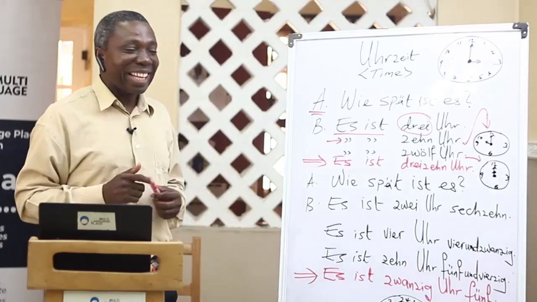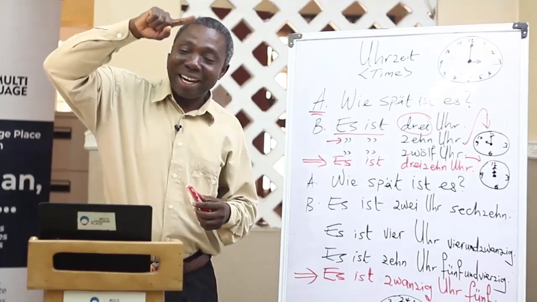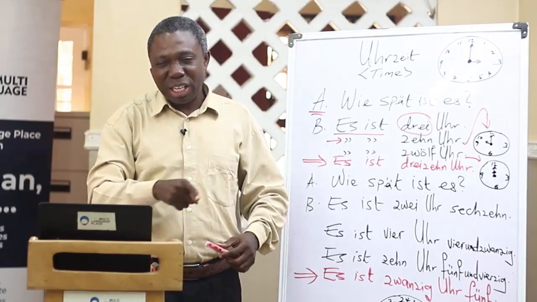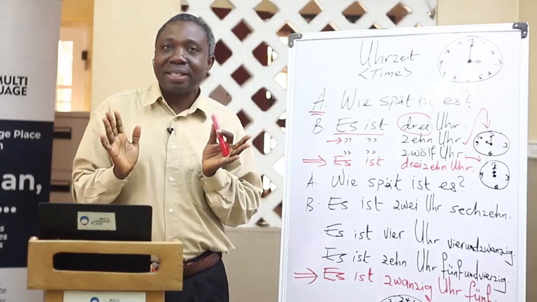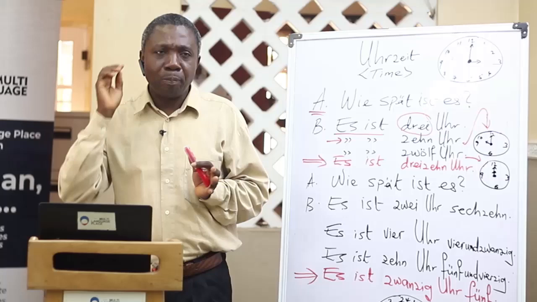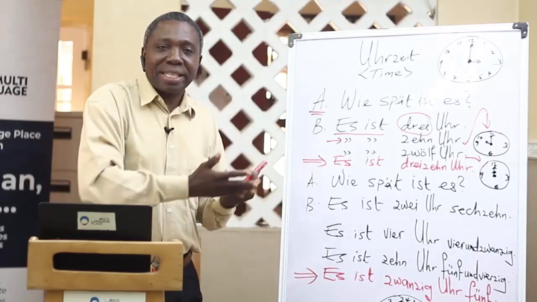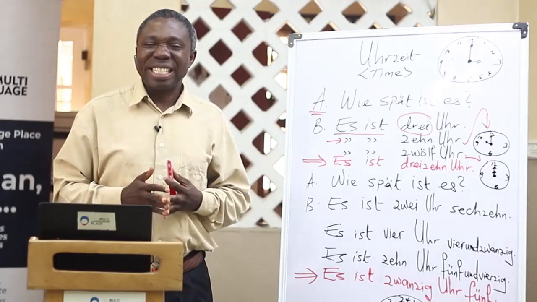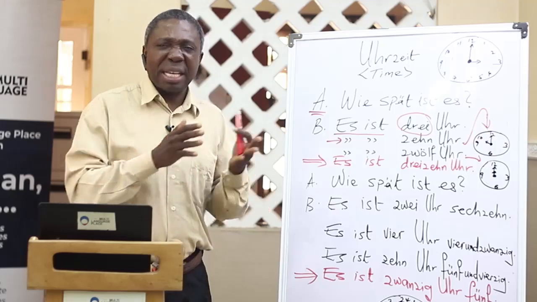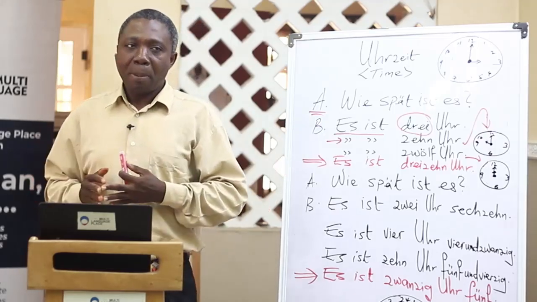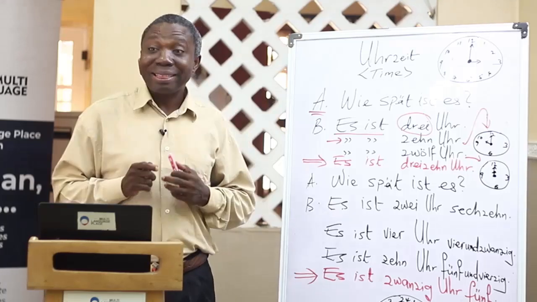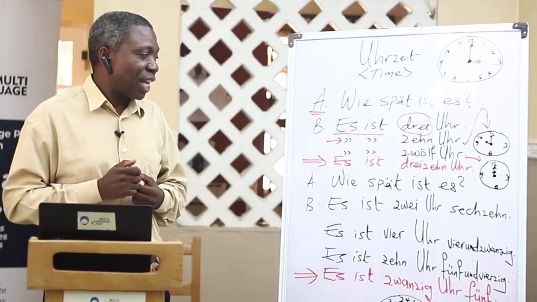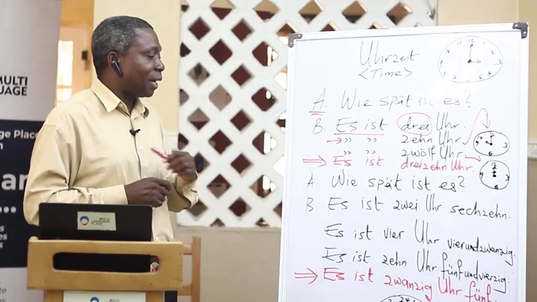Military time simply means you count from 1 right down to 24, and it makes it exact. When you tell your time, if you say 8 o'clock, is it 8 a.m. or 8 p.m.? That's the advantage of military time, and it is the time that is used in Germany. So I introduce it here.